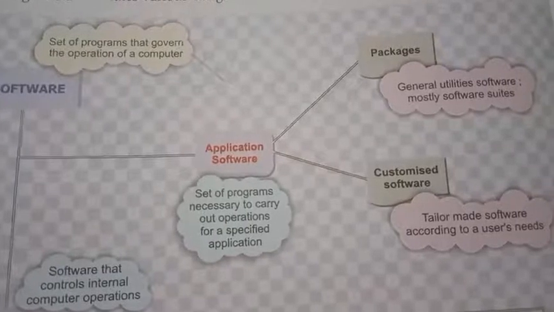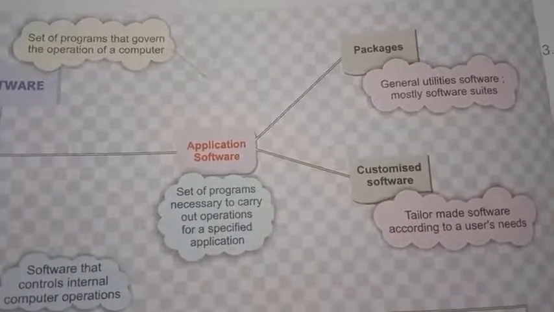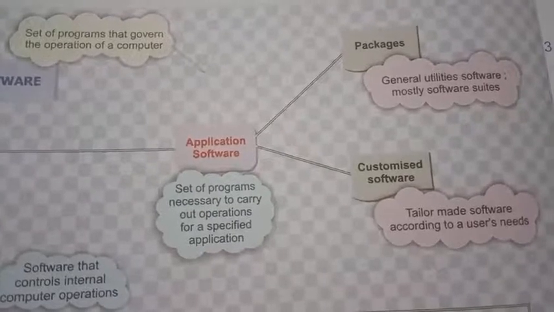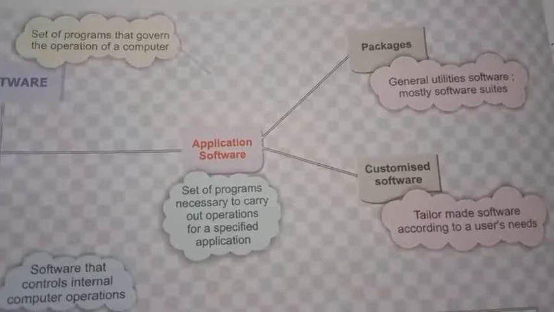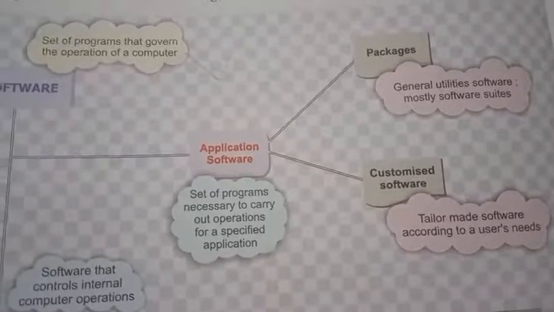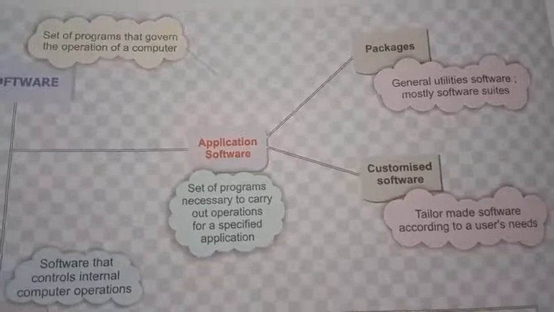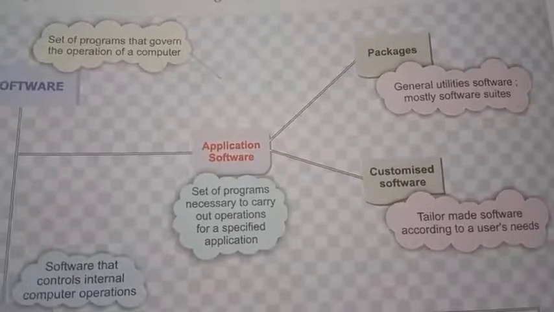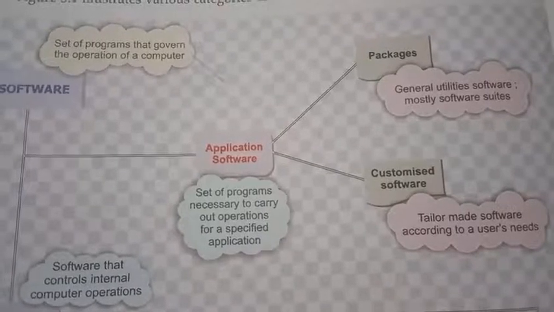Then application software is also classified into packages and customized software. Packages means it contains more than one software, generally utility software, mostly software suites like Microsoft Office. So Microsoft Office is an example of a package. It contains Word, Excel, PowerPoint, etc.